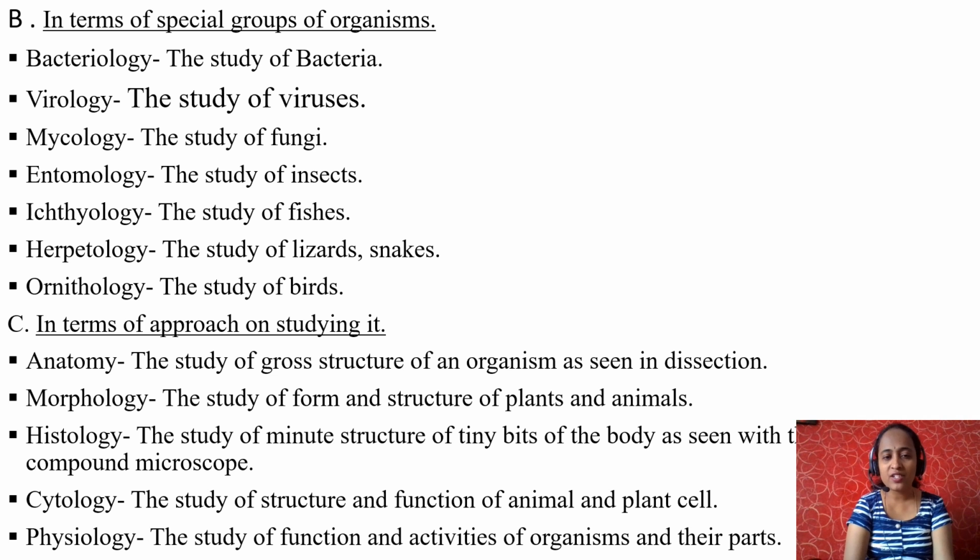Physiology, the study of function and activities of organisms and their parts. The study of the whole body and its parts is nothing but physiology, and its function too.